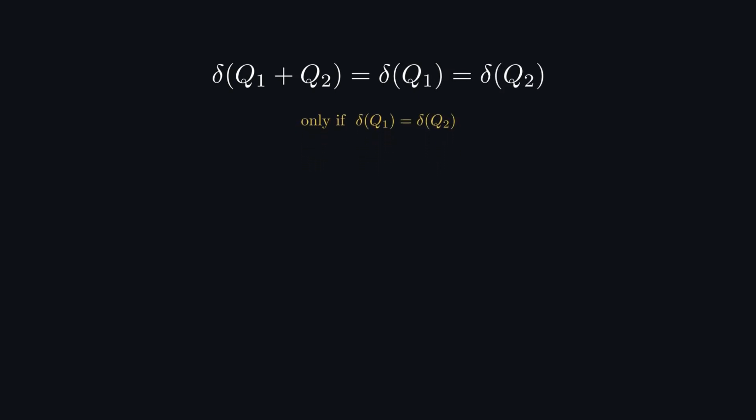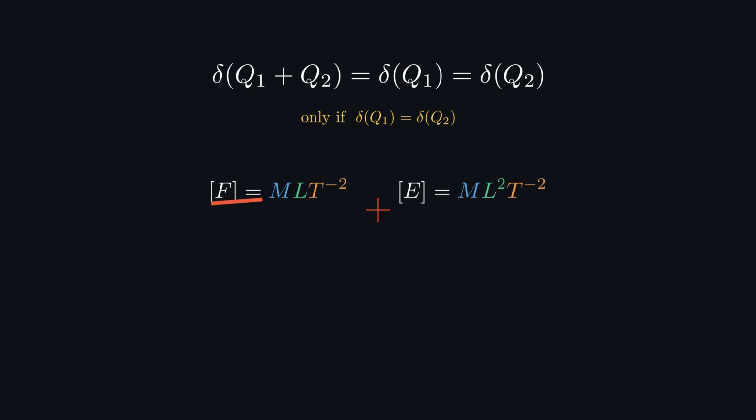But here's the rule that really bites. A sum of 2 quantities only makes sense if both pieces have the exact same dimension. And then the sum has that dimension too. This right here is what forbids adding a force to an energy. It's the apples and oranges rule, written in symbols.